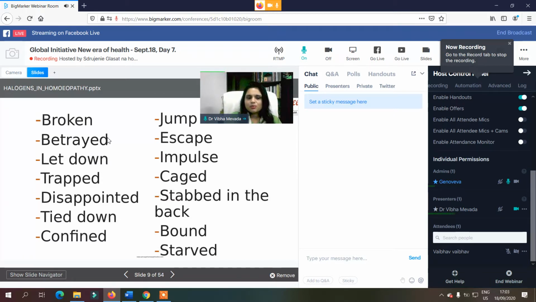They feel broken. The feeling of being let down is there. The feeling of being tied down is there. And the foremost, most important feeling is that of being stabbed in the back. They feel like someone is stabbing them in the back. Someone is just cheating them. They just want to escape the situation. They are not people who face something and try to solve it. No, they are used to escaping from there,